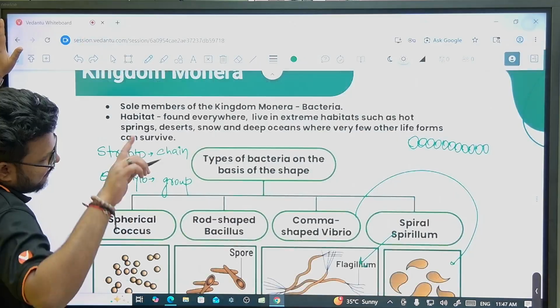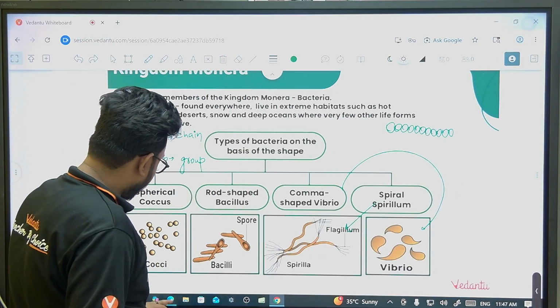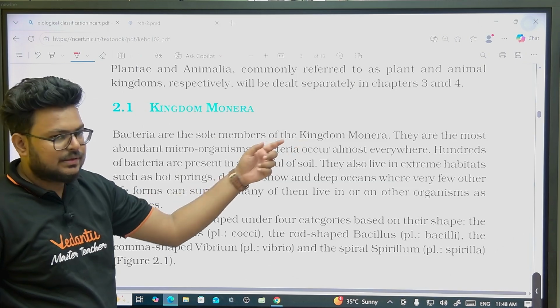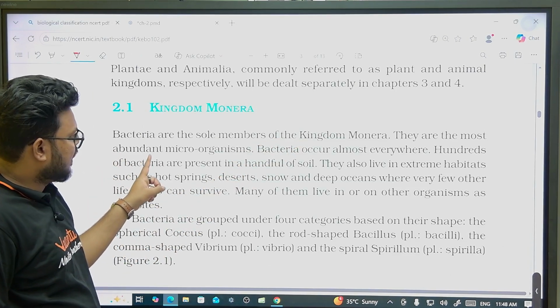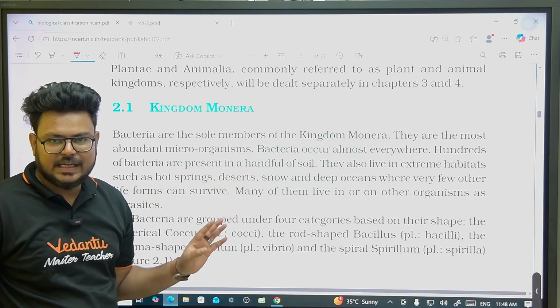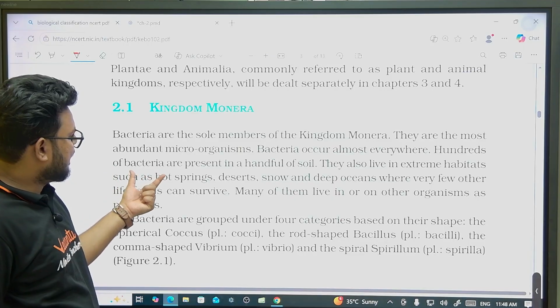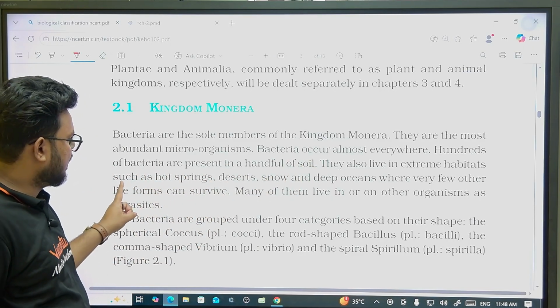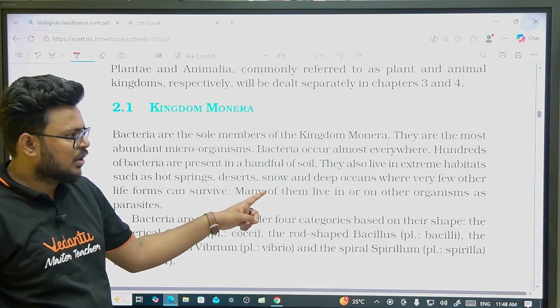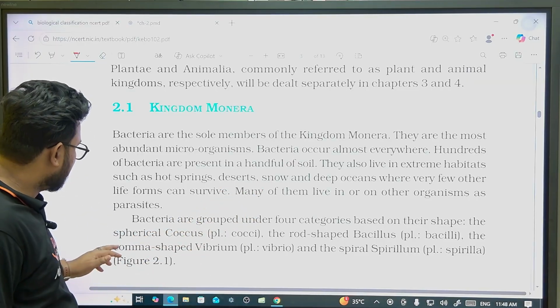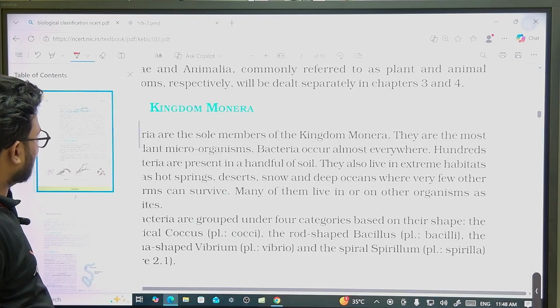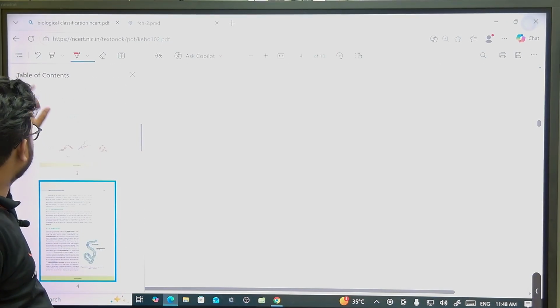I want to come to NCERT. Mode of nutrition I'll take from NCERT only. So bacteria are the sole member of kingdom Monera. They are the most abundant microorganisms and they occur almost everywhere. Hundreds of bacteria are present in a handful of soil. They also live in extreme habitats such as hot spring, deserts, snow, deep oceans, everywhere. Bacteria are grouped together in four categories on the basis of shape that we discussed. So I'm not discussing this again. Let's come to the next part.